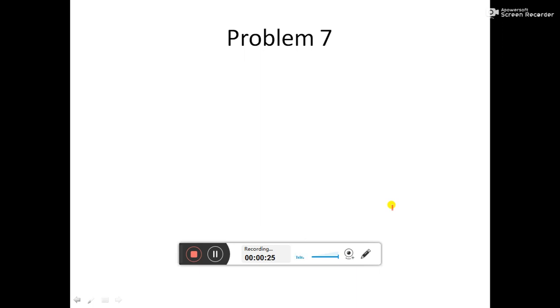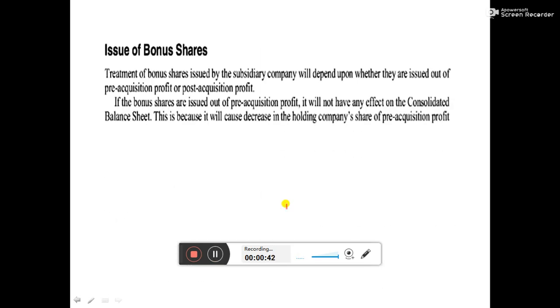The adjustment is issue of bonus shares. So we just have to understand what will be the impact of issue of bonus shares whenever consolidation takes place. Issue of bonus share will have two impacts. Impact in the sense it depends on when the bonus shares are issued.